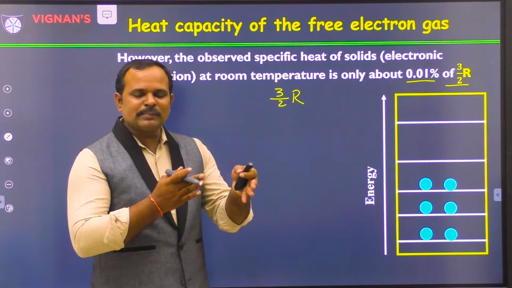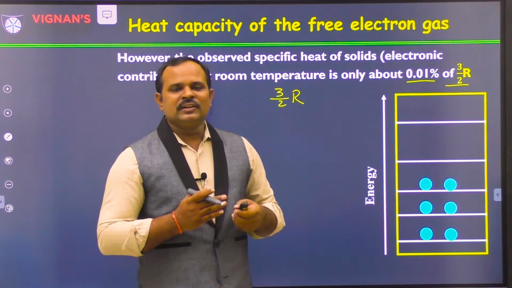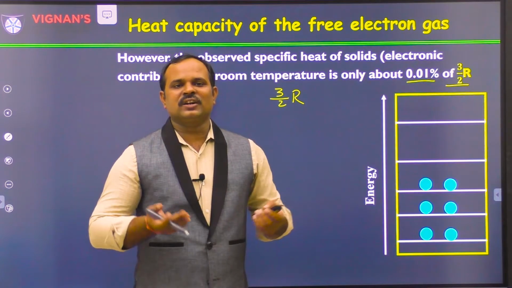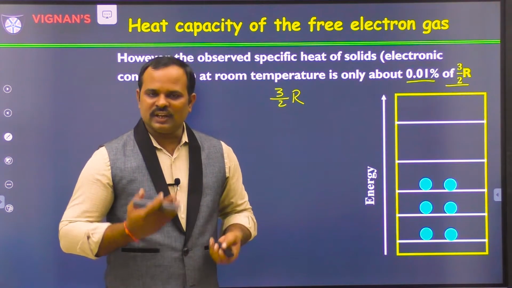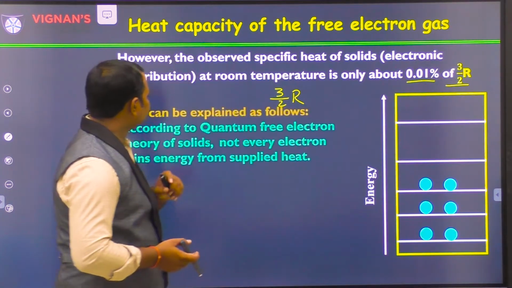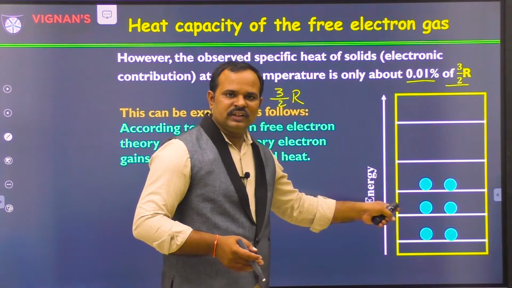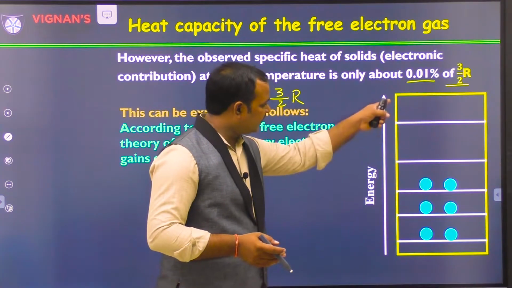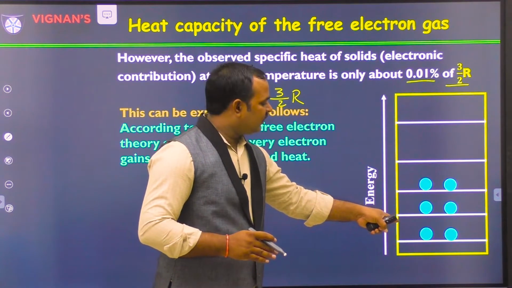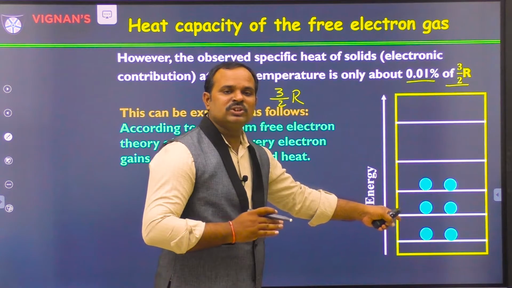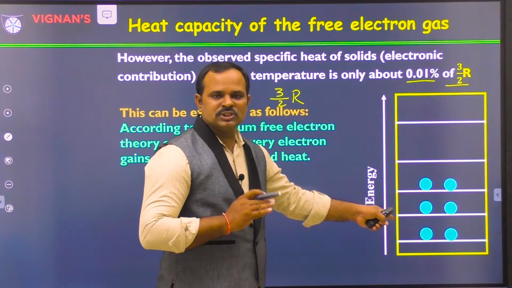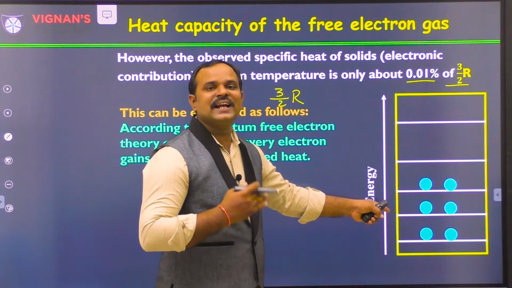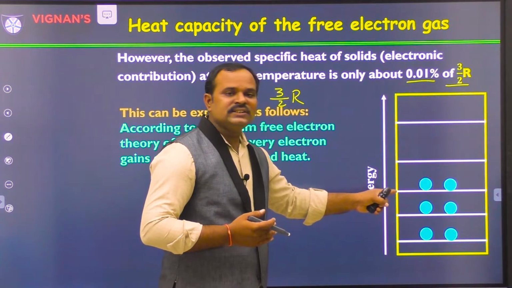This discrepancy can be explained by using quantum free electron theory, that is, Sommerfeld free electron theory. Let us see how. As per the quantum free electron theory, the energy levels are discrete, and the electron distribution follows Fermi-Dirac statistics as well as Pauli's exclusion principle.